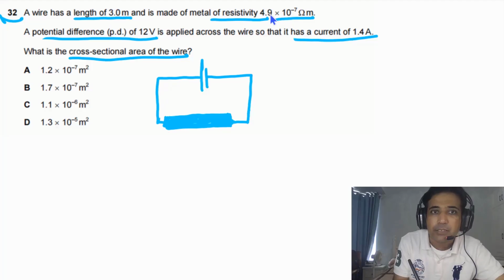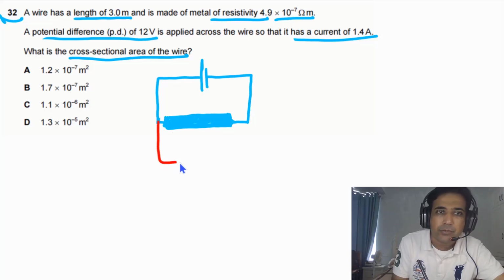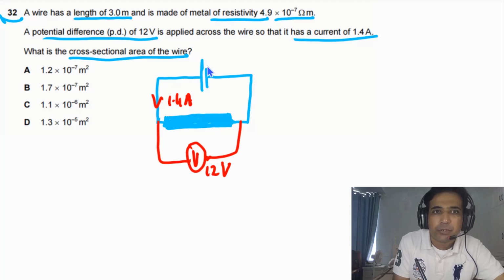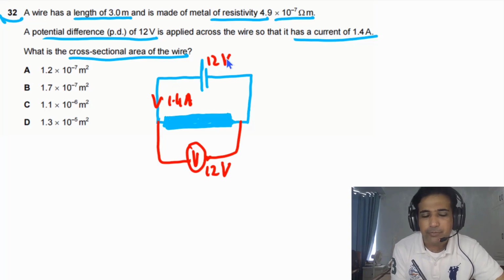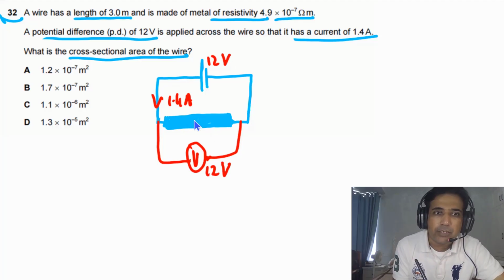The length of this wire is given, resistivity is given, the current passing through this wire we have, and the PD across this wire also we have. If we connect a voltmeter across this one, the reading on this voltmeter will be equal to 12 volts, and the current passing through this wire is 1.4 amps. So this information is given to us. We can say this is a 12 volt battery. We need to find out the value of the cross-sectional area of this.